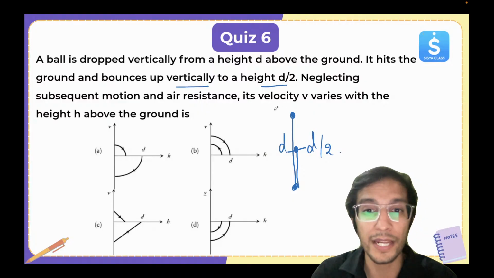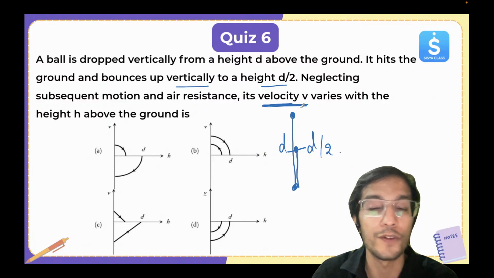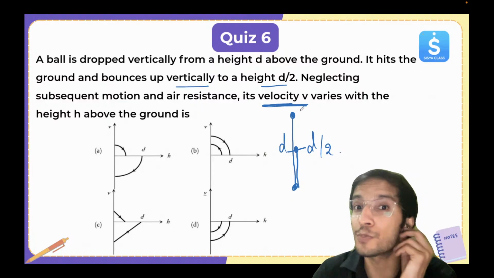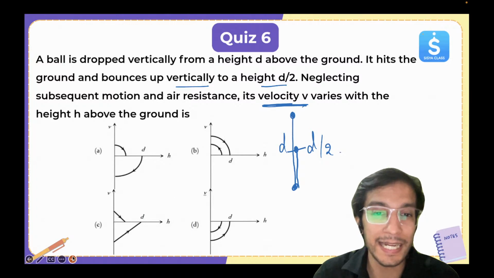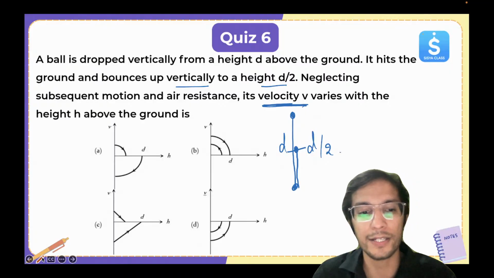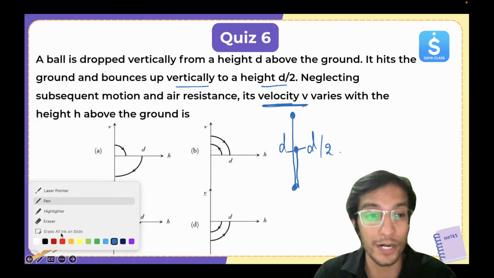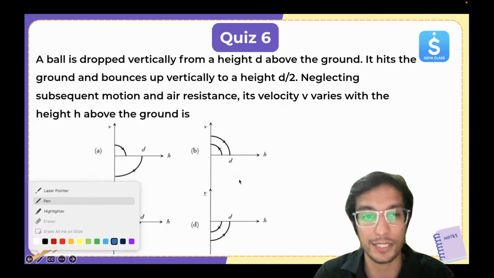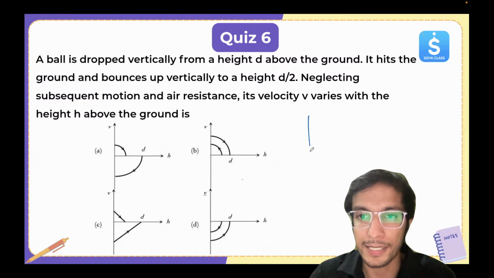Now this is a very important thing, that we are talking about velocity, not speed. Let's say I take downward direction as negative, upward as positive.